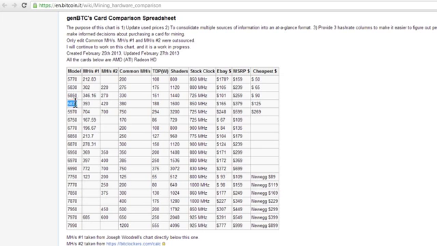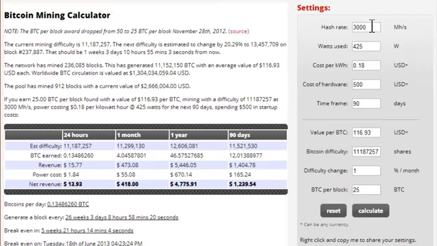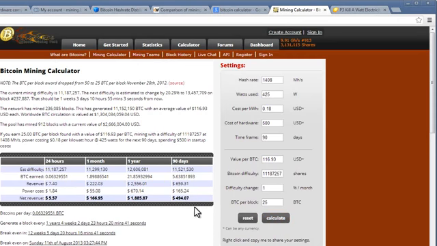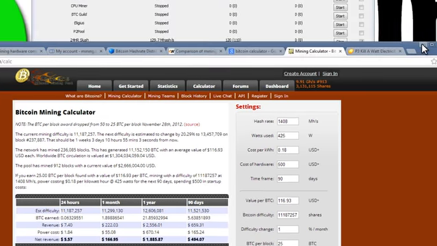Mind you, you can plug in more than one graphics card to your computer, but you need to make sure you have enough power to do that. Let's say you had two 5970s running at 704 mega hashes per second times 2, that's 1408. We could go back to the calculator, put in 1408, and keep that at 425. This is all just guessing. I don't know what your numbers will be, but you can see here that in 90 days you'd make about $1,494. These are just some resources for you to check out and experiment with.